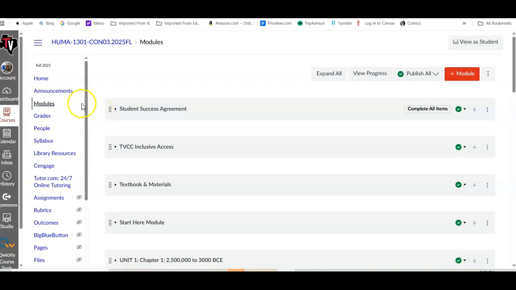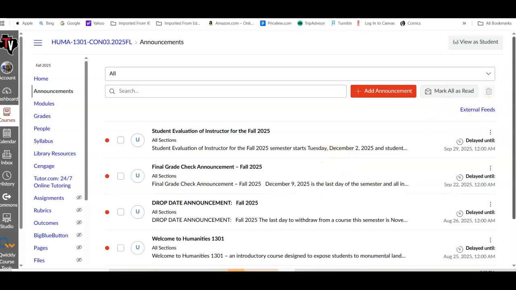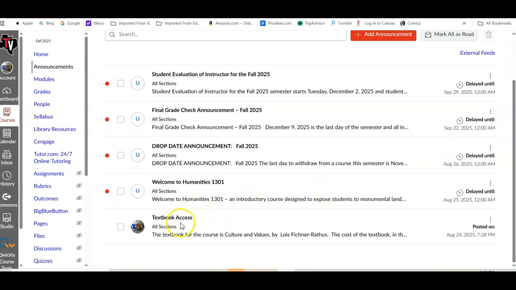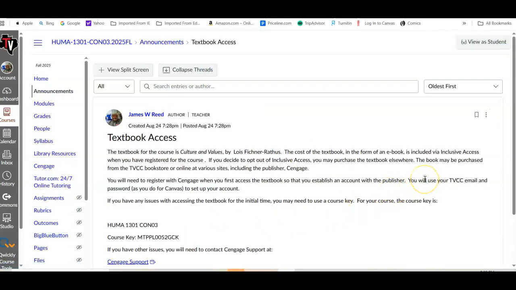In accessing the textbook, I do have an announcement here about that. The textbook access, so you should be able to get that open and look at it. It is our textbook, Culture and Values, the 10th edition. It is included through inclusive access. You can opt out of that if you want to, but if you opt out, you will need to purchase the textbook separately. You will need to register with Cengage when you first access it. I suggest you just use your TB60 email and password as you do with Canvas to set up your account. When you go to that, it'll ask you to do that, and then it should access the textbook for you.